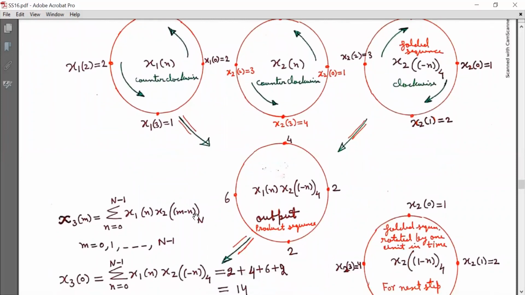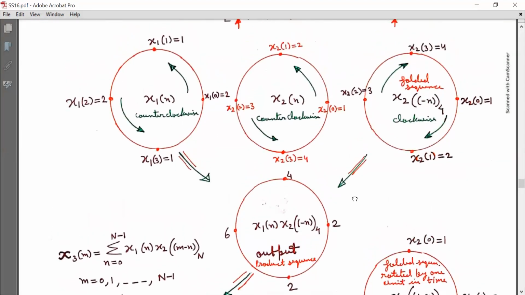Now we will calculate the first element of sequence x3[m], that is at m is equal to 0. That is x3[0] is equal to summation n running from 0 to capital N minus 1, x1[n] into x2[(minus n) with subscript 4]. Now for calculation of x3[0], we need this product sequence, that is x1[n] multiplied by x2[(minus n) with modulo 4 operation]. So first I will arrange the elements of x2[(minus n) with subscript 4] in a circular fashion.